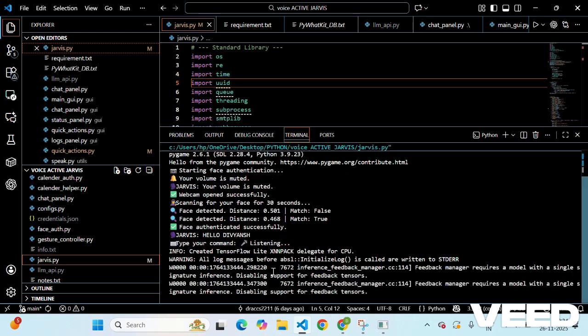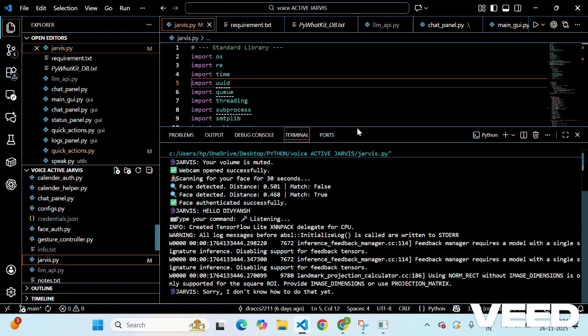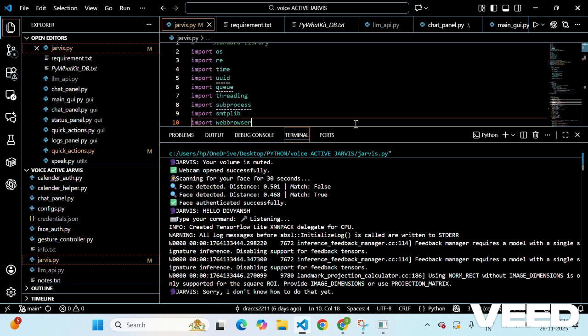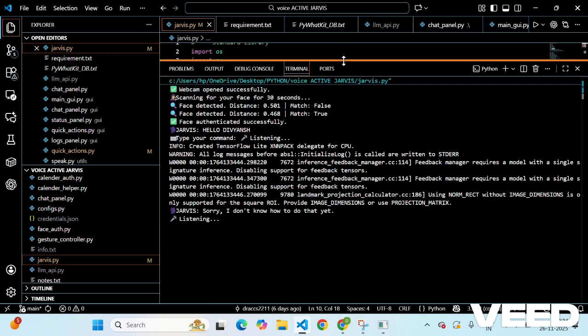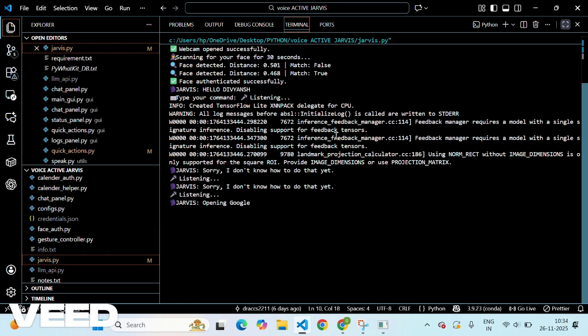Now I will show you how it takes the audio command. For audio commands, you just have to tell the commands to Aura. I will say, open Google. Open Google. Opening Google. So the Google page has been opened.